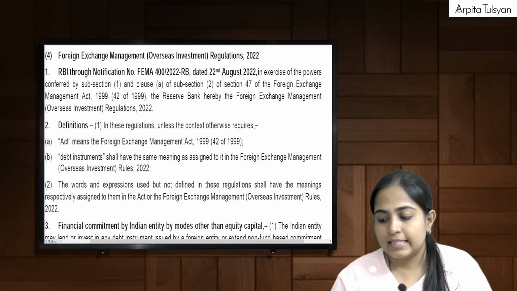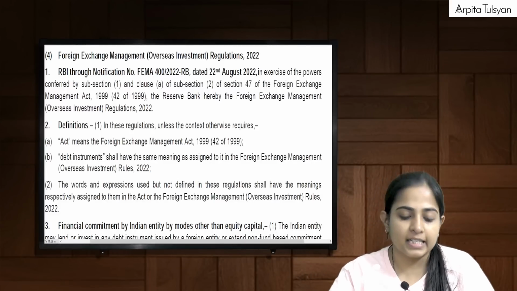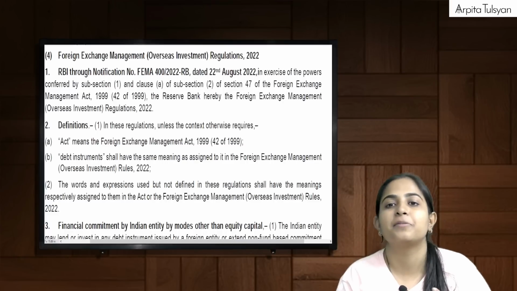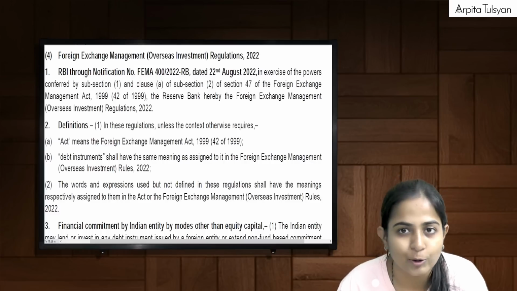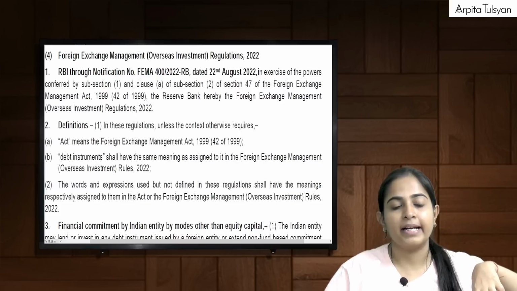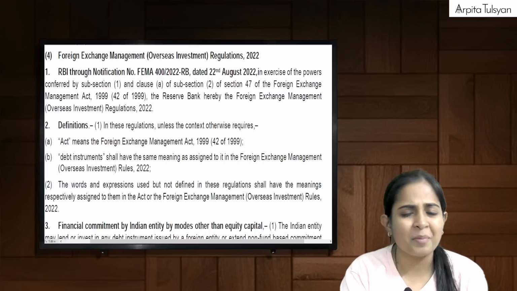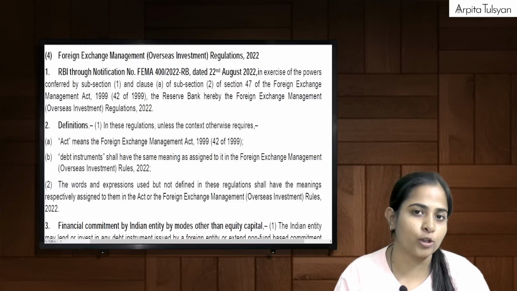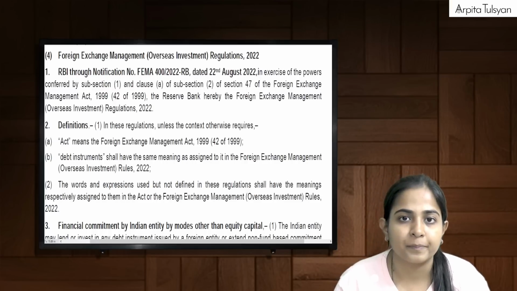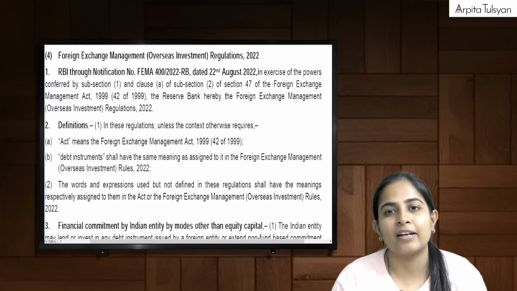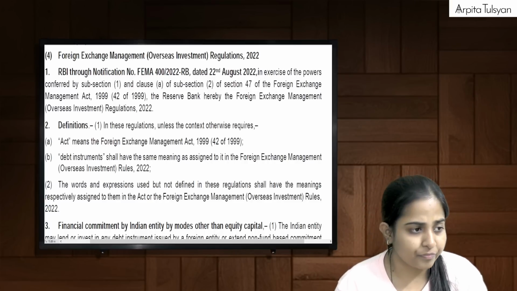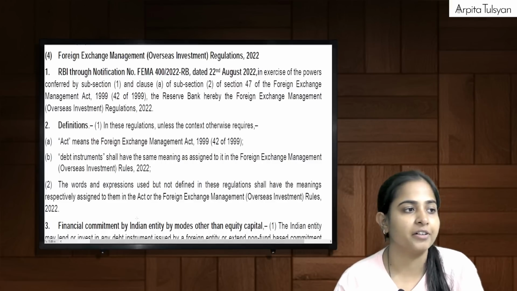Okay, so then let's start with the last part, that is your Foreign Exchange Management Overseas Investment Regulations 2022. Before this, whatever we did was our rules part, right? Rules were mainly talking about the terms, conditions, limits and all those things, and regulations are going to talk about the operational part of it, right? Reporting and all the procedures will come under these Regulations 2022. Let's start with it.